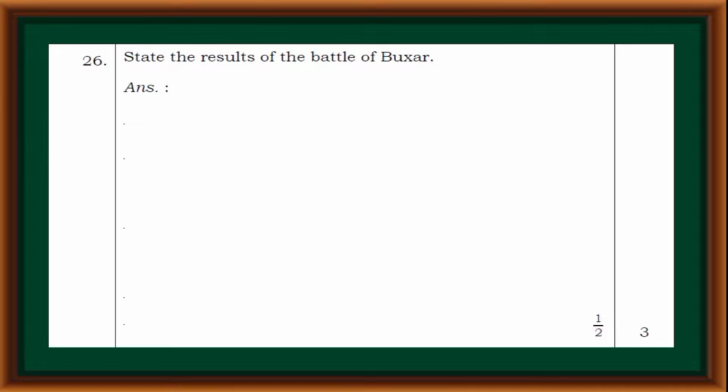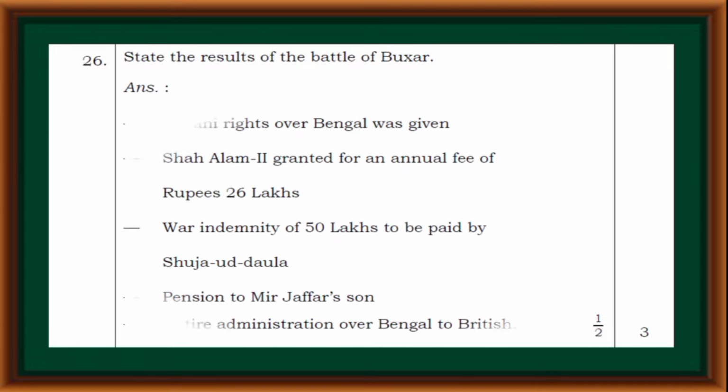State the results of the Battle of Buxar. Diwani rights over Bengal were given. Shah Alam II granted them for an annual fee of rupees 26 lakhs. A war indemnity of 50 lakhs was to be paid by Shuja-ud-Daula. Pension to Mir Jafar's son. The entire administration of Bengal went to the British.